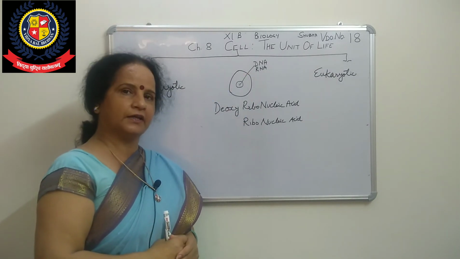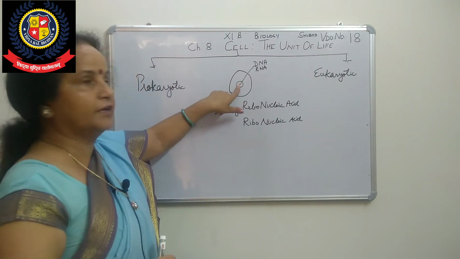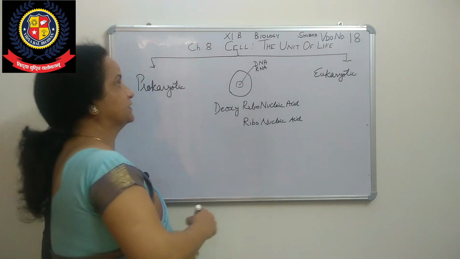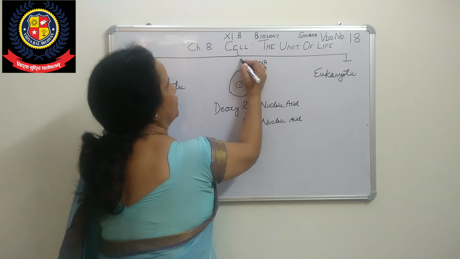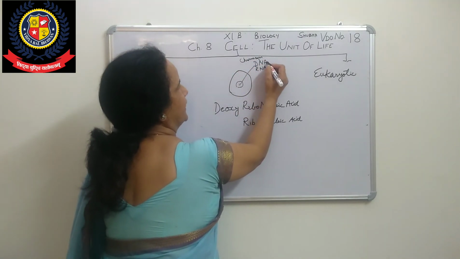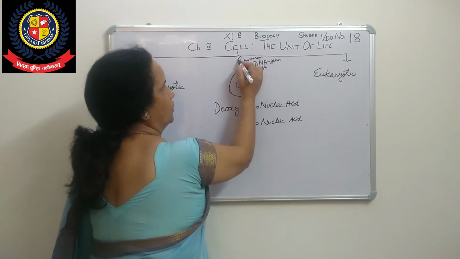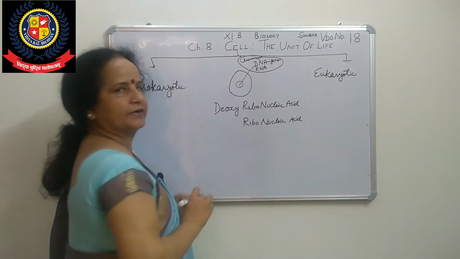In DNA genes are there, and DNA is present in the chromosome, and the chromosome is present in the nucleus. So all together, in the chromosome DNA is there, in DNA genes are there, combined, and that is called genetic material.